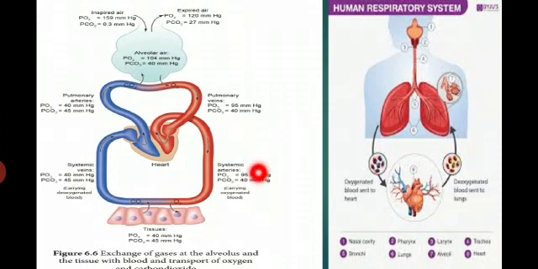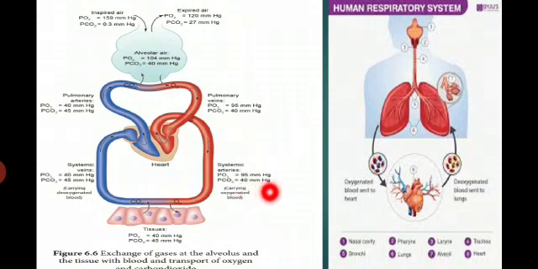In the systemic arteries, the partial pressure of oxygen is 95 mmHg and the partial pressure of carbon dioxide is 40 mmHg. This pathway is carrying oxygenated blood.